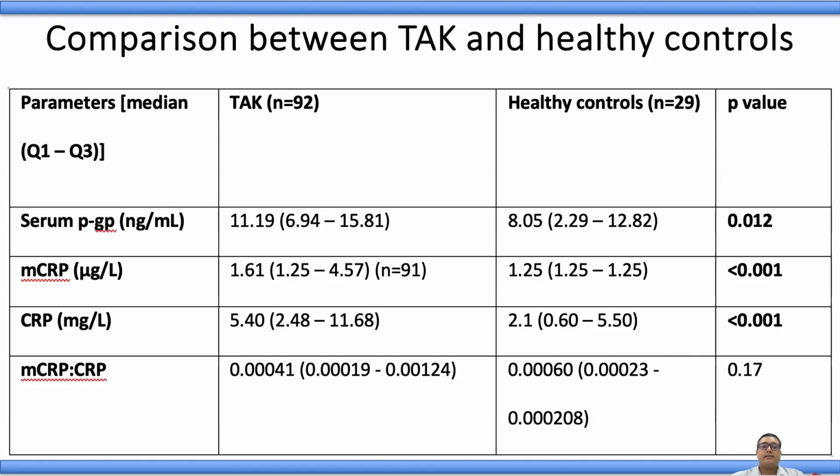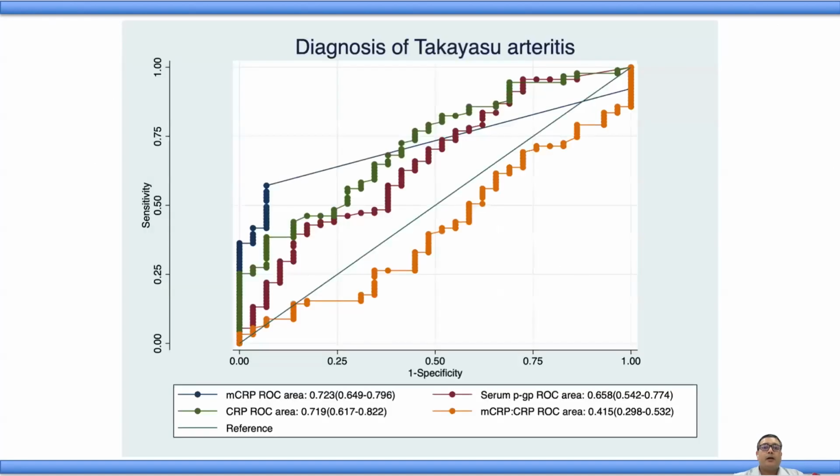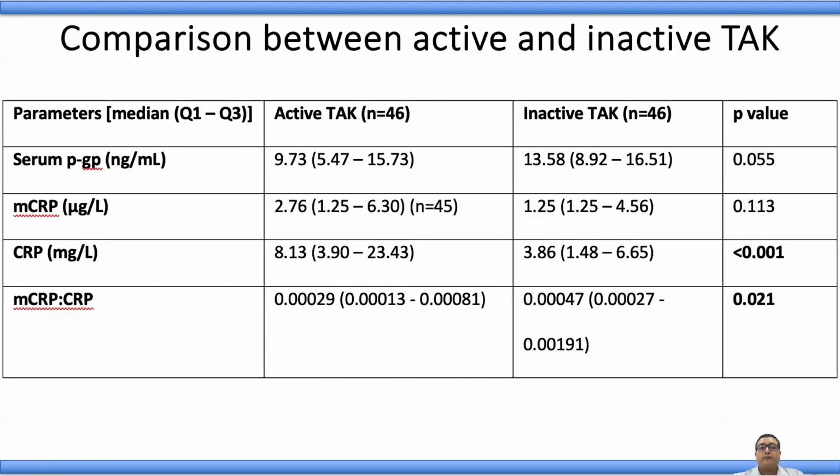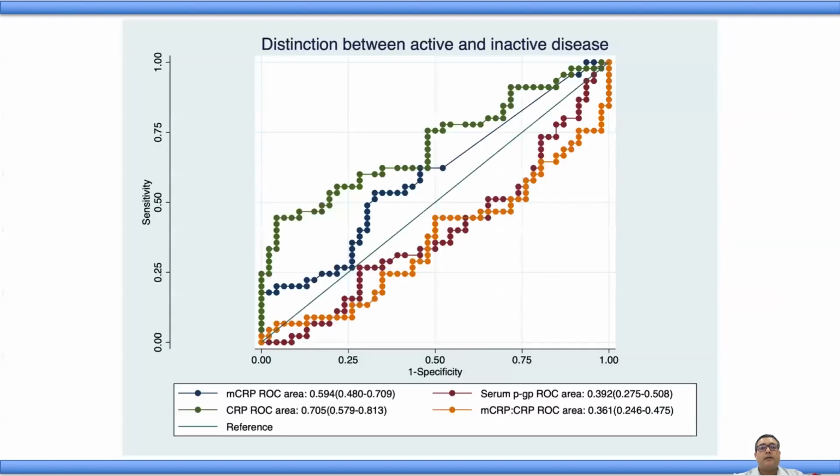So we identified that serum p-Glycoprotein, monomeric CRP, and CRP are elevated in patients with Takayasu arteritis when compared with healthy controls, and they moderately predict Takayasu arteritis versus controls on ROC curves. We also identified that CRP is elevated in patients with active Takayasu arteritis, whereas the ratio of monomeric CRP to CRP is elevated in patients with inactive Takayasu arteritis.